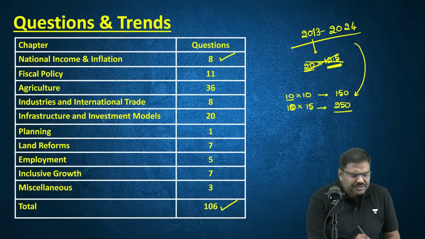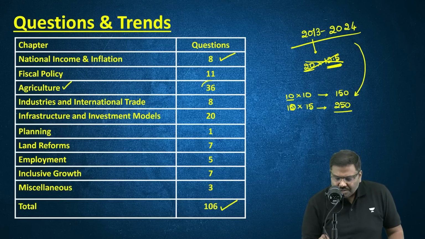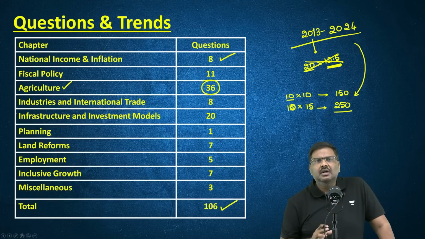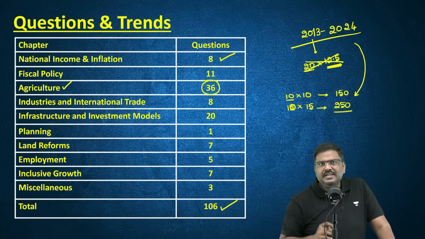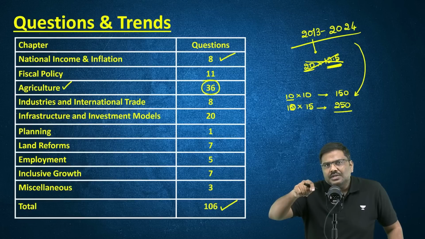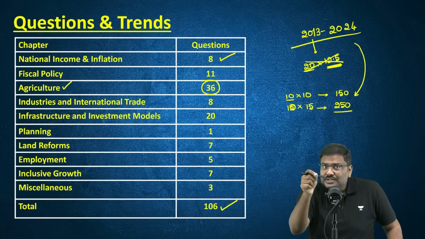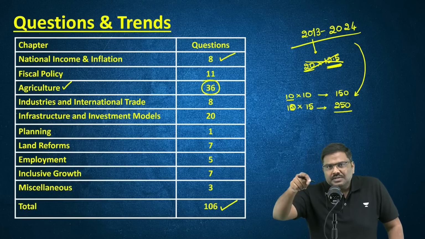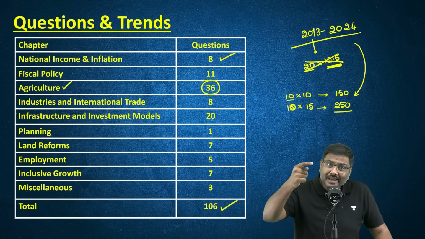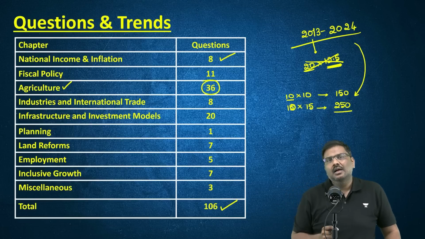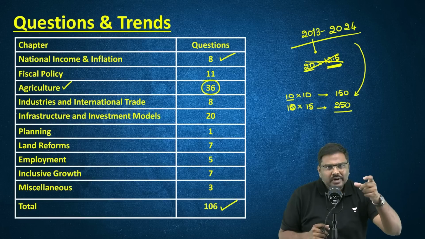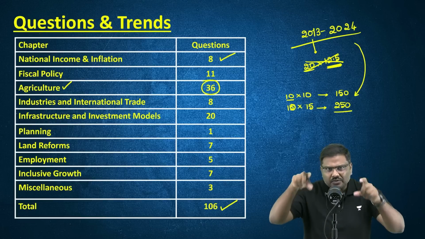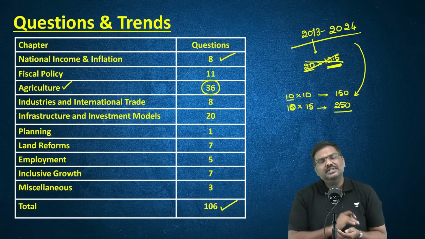So the most important chapter will be agriculture. Most important will be agriculture. More than 30 questions have been asked from agriculture. That's the reason I'm saying whatever concepts you have learned on agriculture in your geography, focus on that. Whatever concepts you have learned on agriculture in economy, focus on that as well. And at the end of this particular session, I will tell you what are the important areas. I will basically list out for all of these particular chapters one after the other.